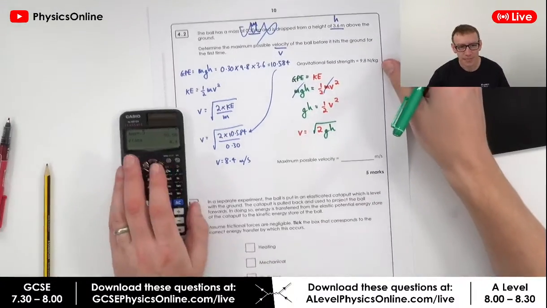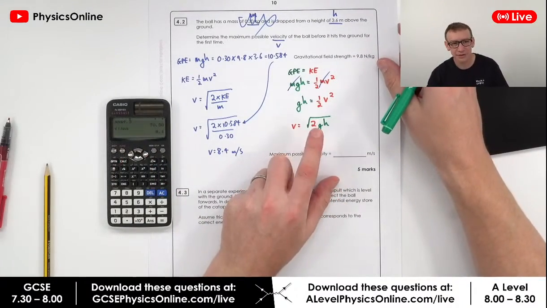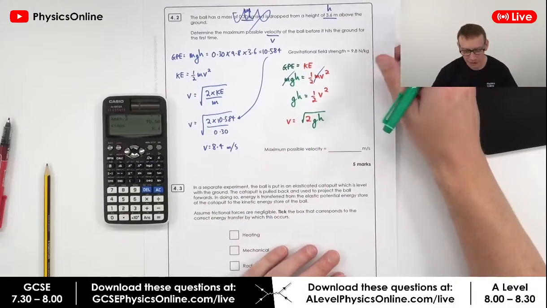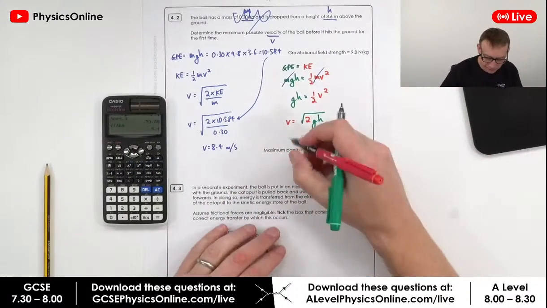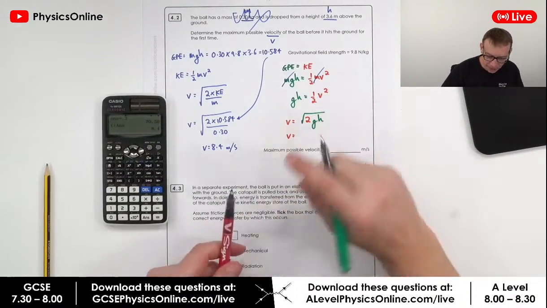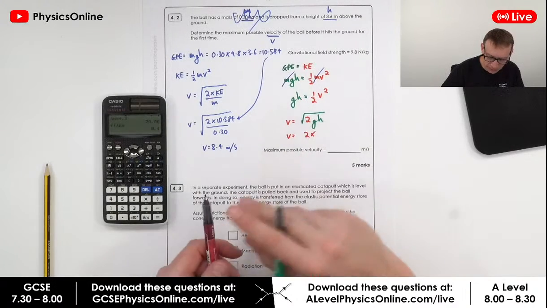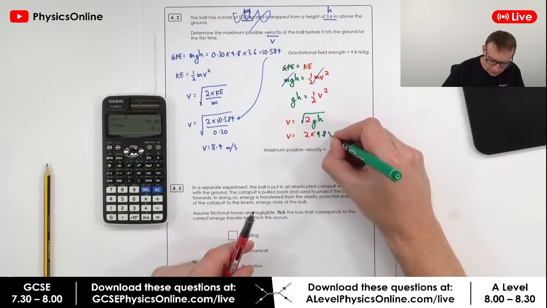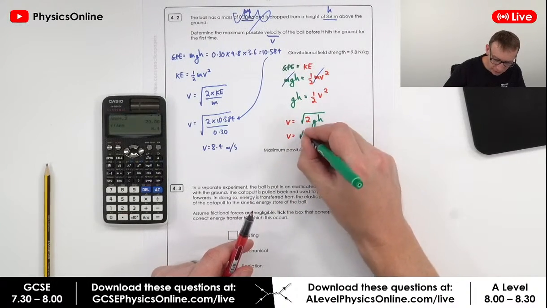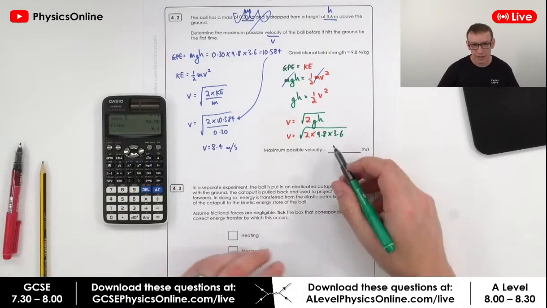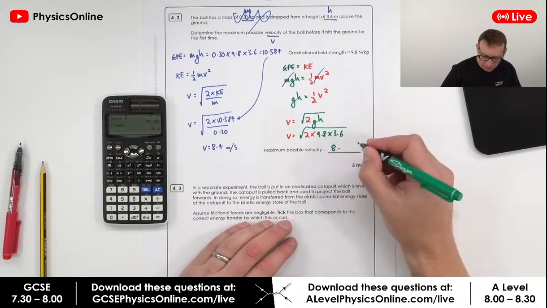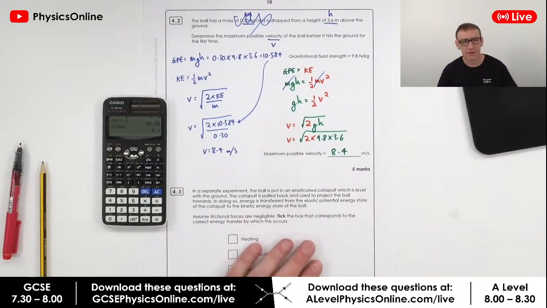Therefore, this is an easier approach, and that means we could just work out the final velocity just by saying we've got 2 times 9.8 times 3.6. We square root that, and when you do that, again, you'd find the answer is 8.4 meters per second.